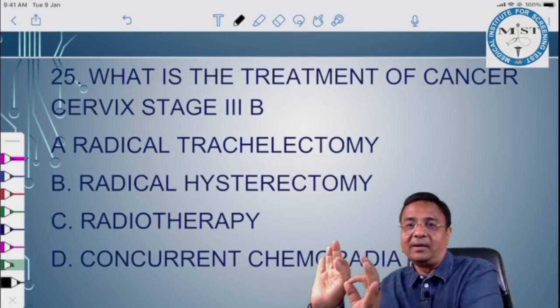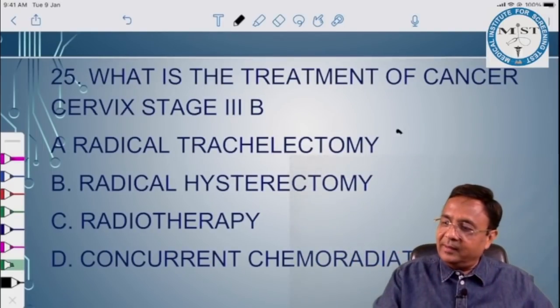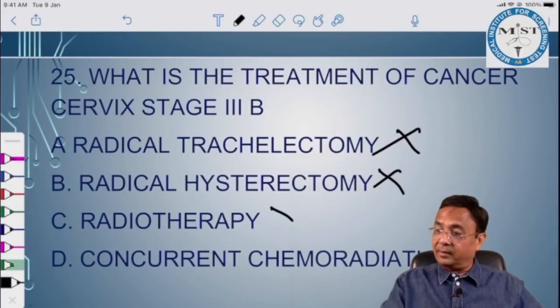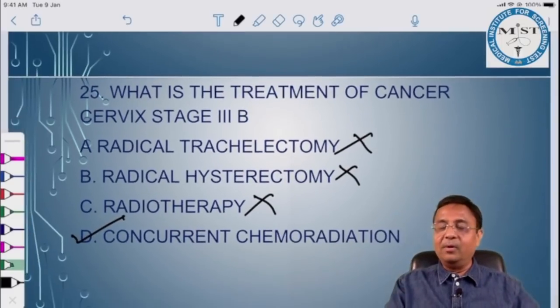We have written chemoradiation. We didn't write chemotherapy or radiotherapy. Surgery is out of question. No radical trachelectomy, no radical hysterectomy, no radiotherapy alone. The answer is D, concurrent chemoradiation.